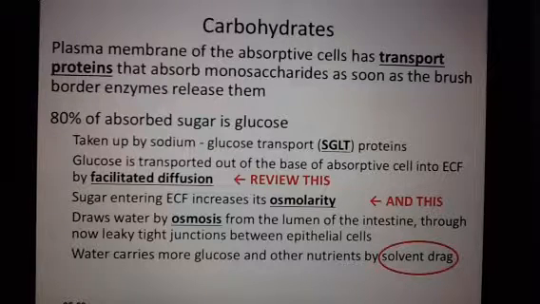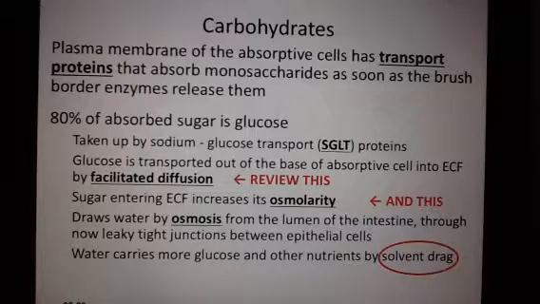Your book has a separate picture of this, but this description is plenty clear. So 80% of our absorbed sugar is glucose. Normally we see glucose the most, but maltose, fructose, and lactose are other options as well. And it is transported out of the absorptive cell into the extracellular fluid by facilitated diffusion.